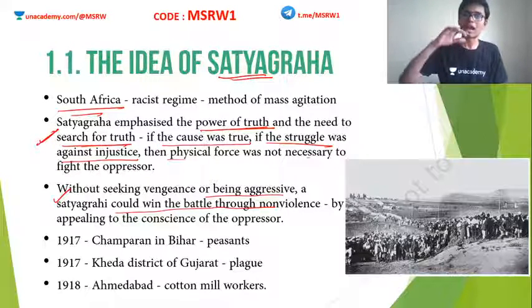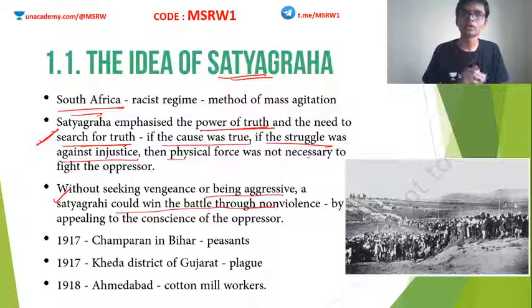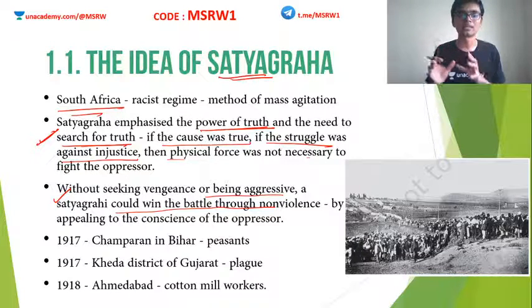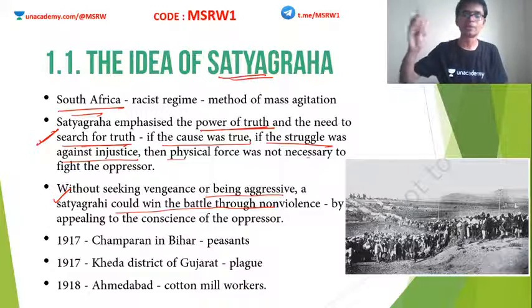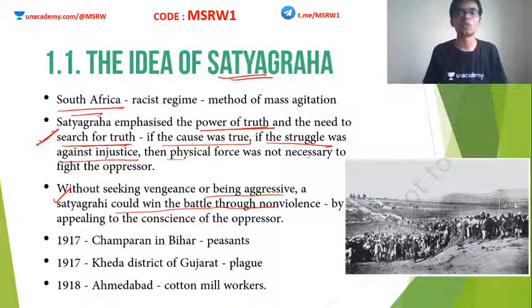After coming to India, as I told you, between 1915 and 1916, Mahatma Gandhi toured all across India. He went to different parts of the country to understand what the Indian people want, and to understand the misery of Indian people by himself. But finally in 1917, Mahatma Gandhi made the first satyagraha in India, that is Champaran Satyagraha.